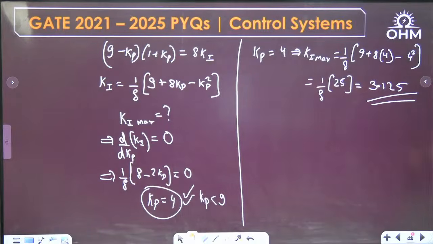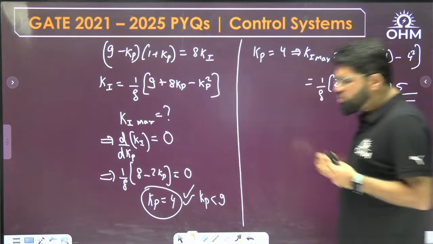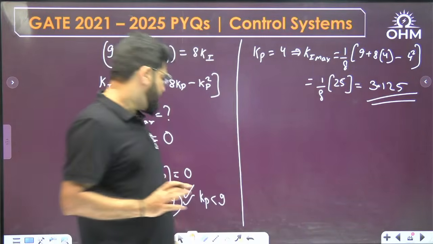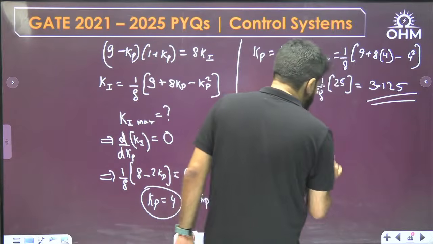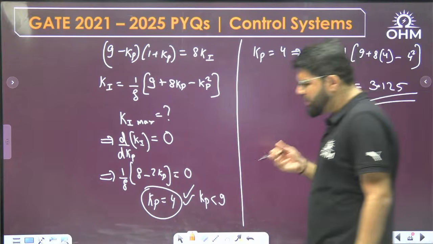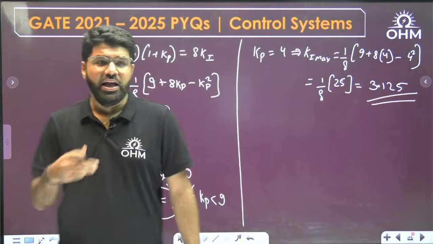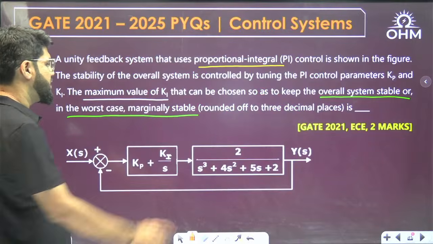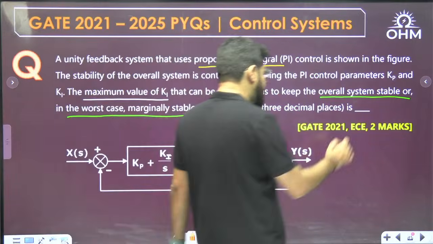You will see, randomly sometimes some good basic mathematical analysis question out of control systems comes up. That is why I have taken both the sessions. In the previous session, for 1 mark, mostly all questions are directly achievable, but here some questions require thought and the approach must be known to you. So 3.125 is the correct answer. This was a 2021 ECE 2 mark question.